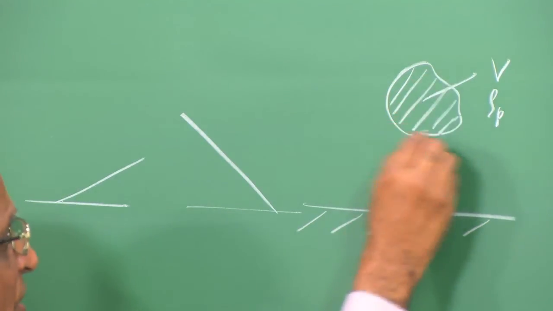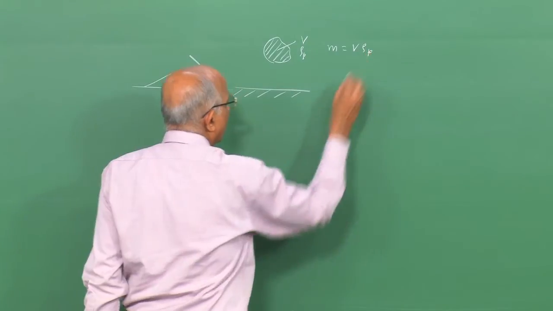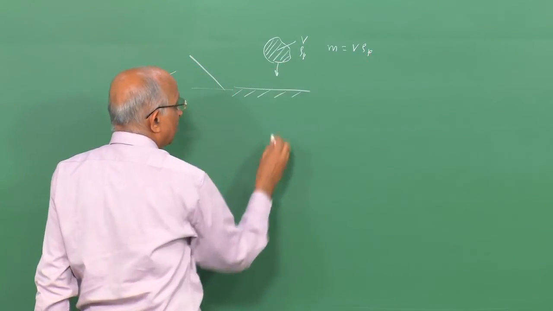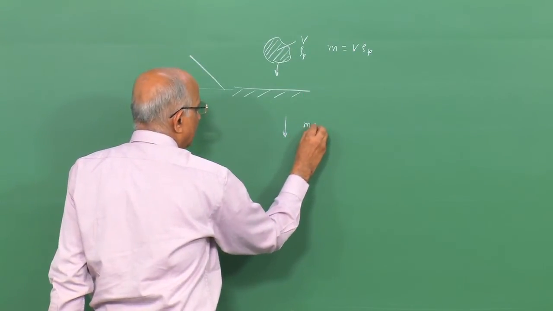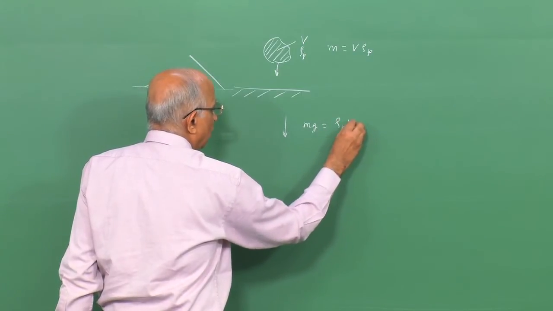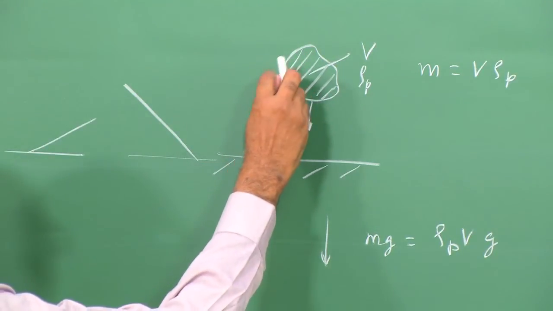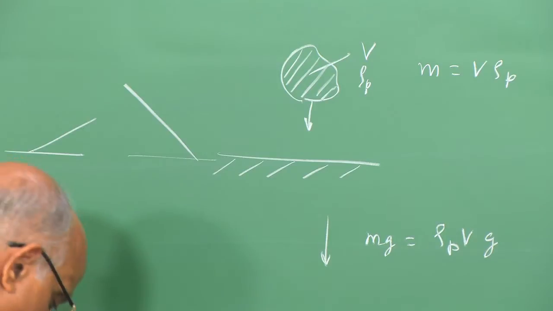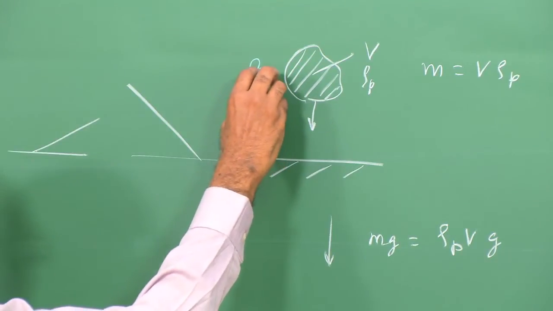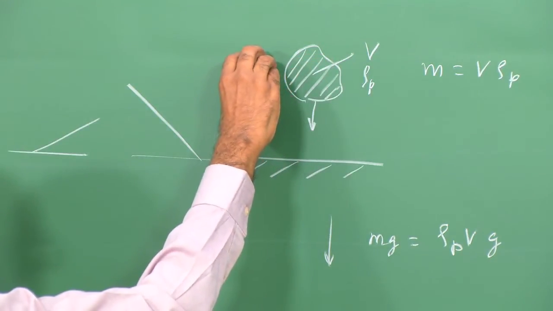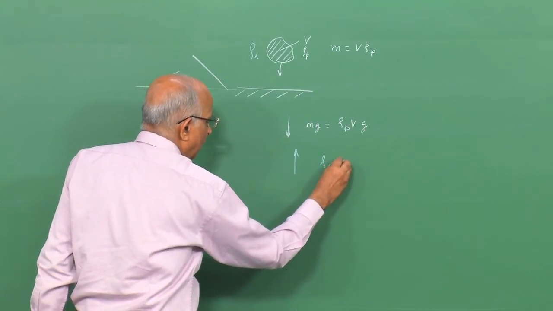Now, the mass of this parcel of gas, that is, mass is equal to volume into density, and this mass is attracted by the gravitational force. Therefore, I have a downward force corresponding to mg, which is equal to rho p into V into g. Now, this parcel of gas is going to displace some amount of air, and denoting the density of air by rho A, the volume of air displaced is V, rho A is the ambient density, and therefore, I have a buoyancy force corresponding to rho A into V into g.